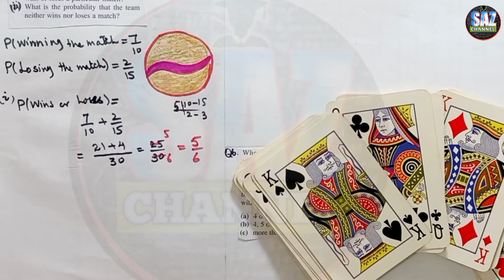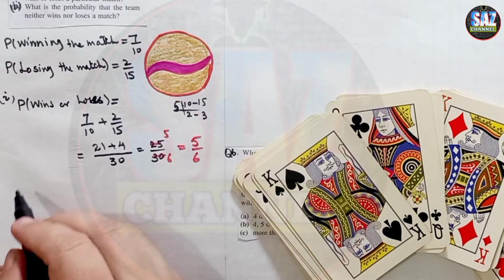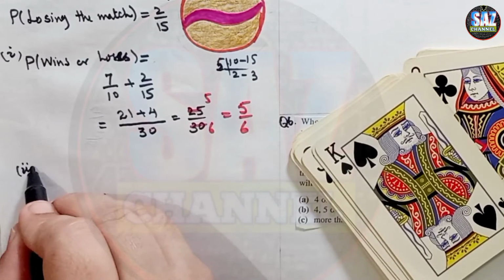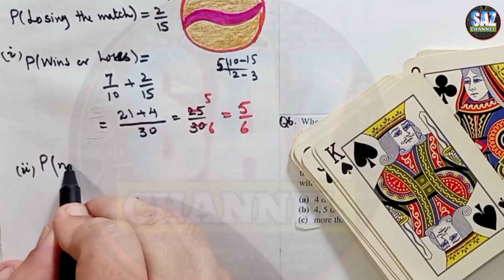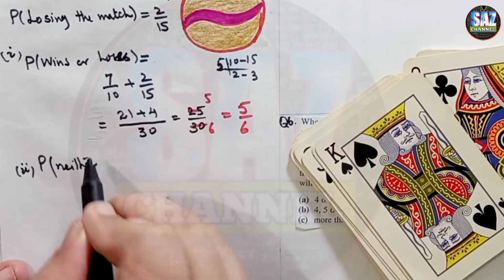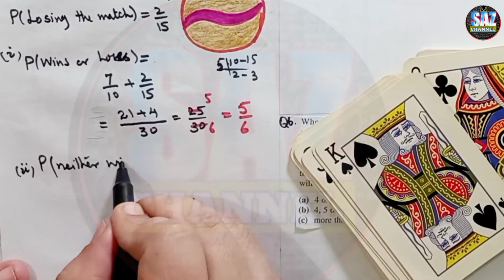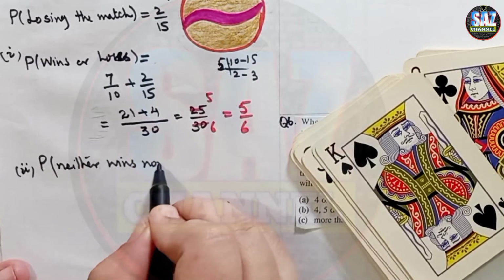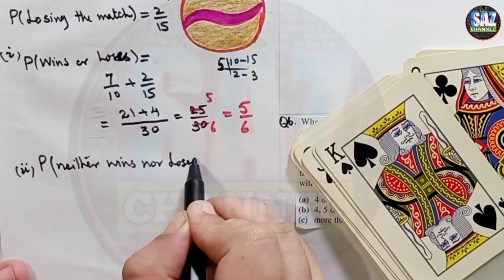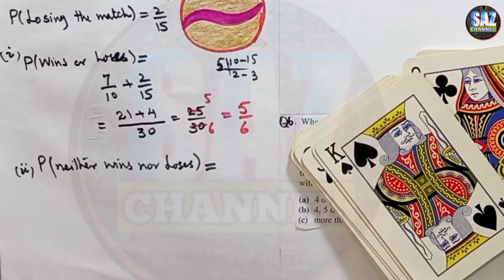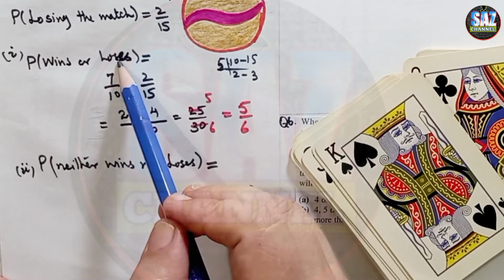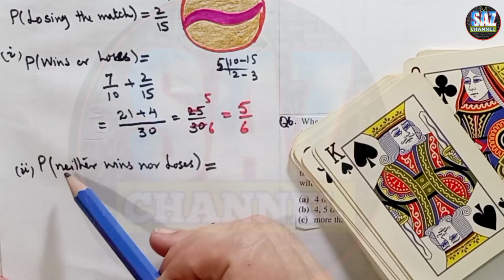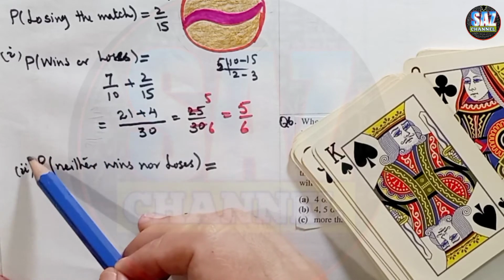And the next part is the probability that the team neither wins nor loses. Second part, probability that the team neither wins nor loses. Look at the working pattern carefully: the team wins or loses, and neither wins nor loses, are disjoint events.